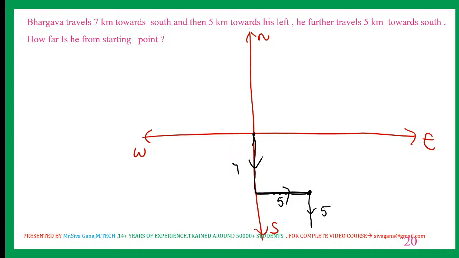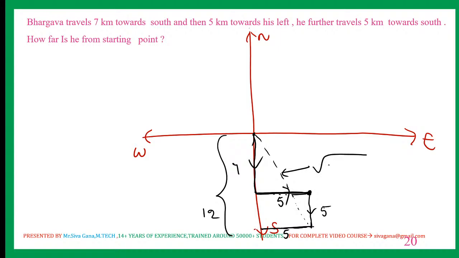Which means we need to calculate this distance. Develop the right angle triangle for Pythagoras theorem application. This distance is 7 plus 5, which is 12, and this is 5.